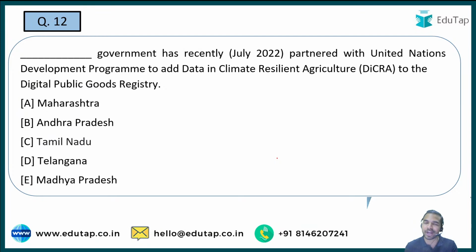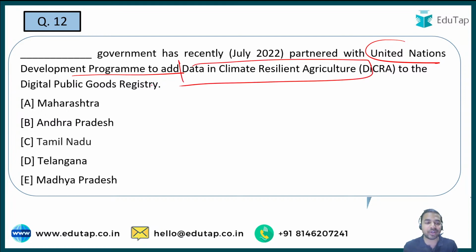Here in this question you are required to tell me the name of the state government. वो state government जिसने पार्टनर किया है recently यूनाइटेड नेशंस डेवलपमेंट प्रोग्राम के साथ, और क्यों किया है. We always tell you कि जब भी कोई पार्टनरशिप होती है, कोई MoU होता है, always there is an objective of that particular MoU and the partnership. So please tell me what exactly is the name of the state government which has basically partnered with the UNDP to add data in climate resilient agriculture to the digital public good registry. Let's see who will answer the question correctly.